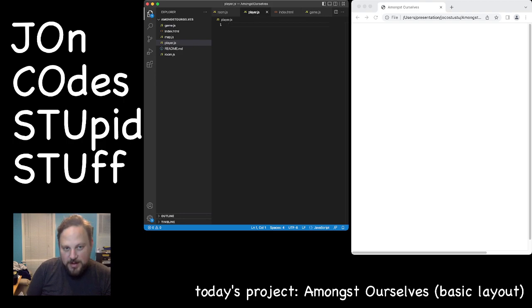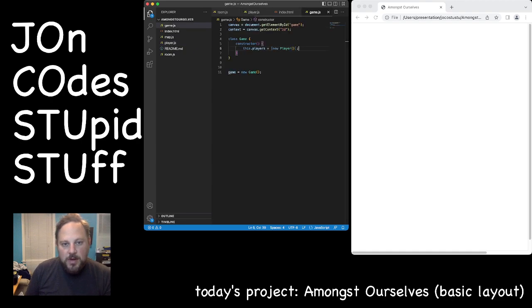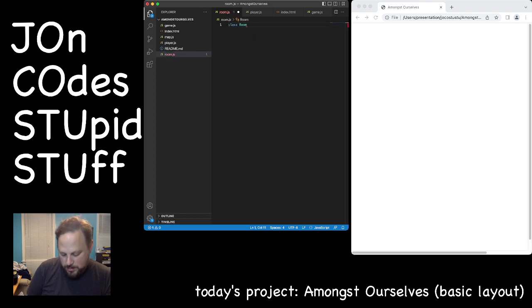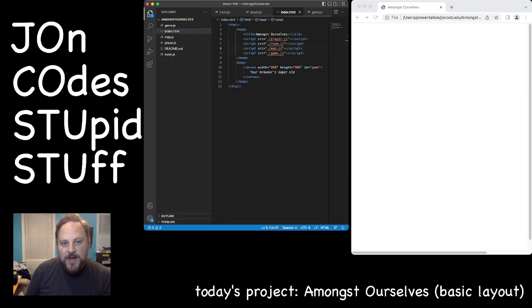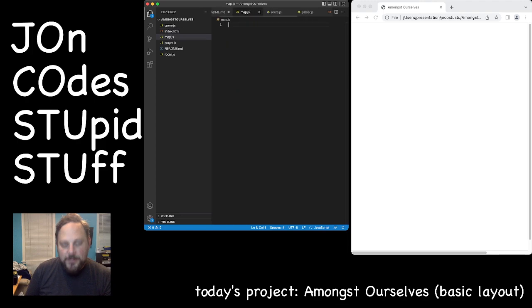We're going to come here real quick. Class player. Oh, there we go. And we're going to say the same thing for room. Well, and then we're going to do the same thing for the map. If I can get back to that file. Okay. Oops. Alright, so now we have all our classes set up, and we are on our way. Go back to the game.